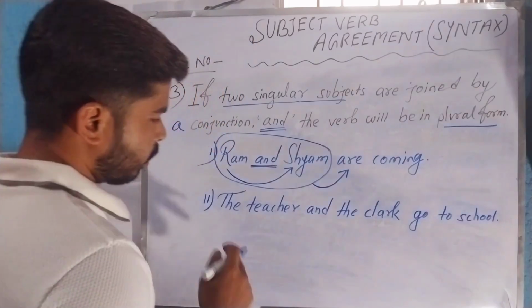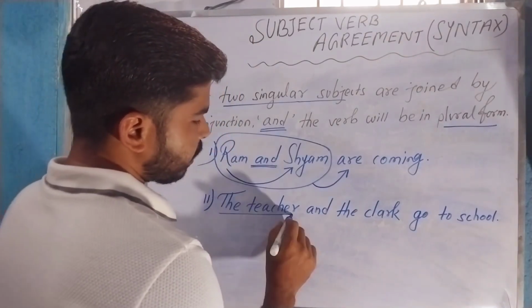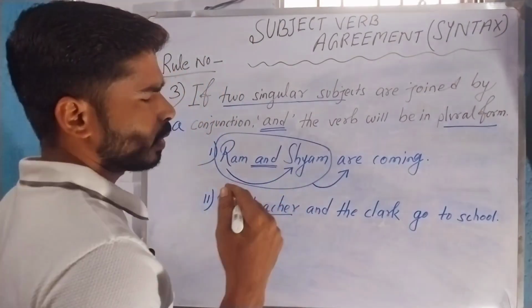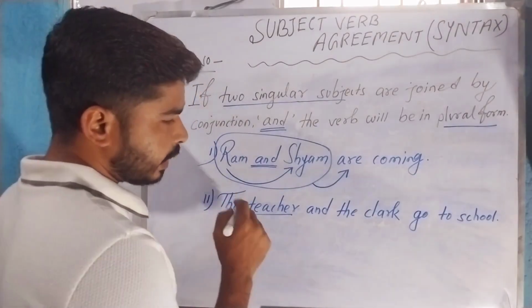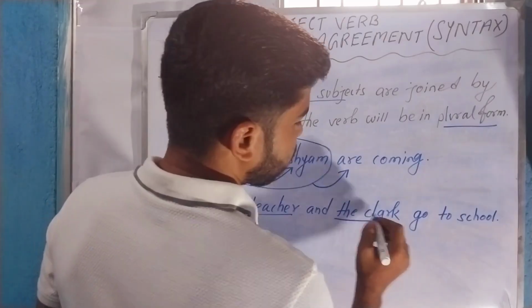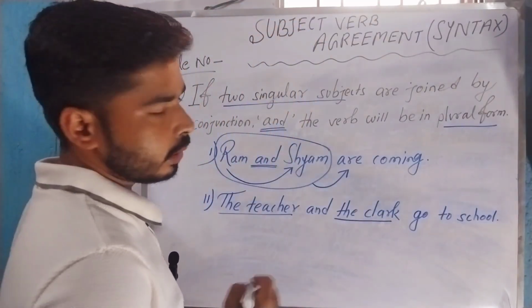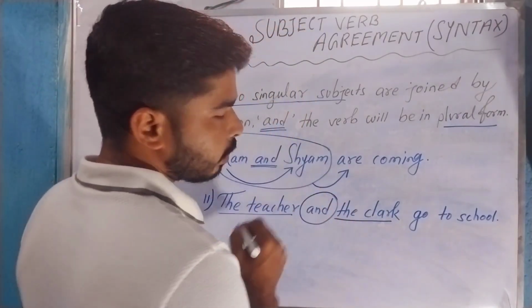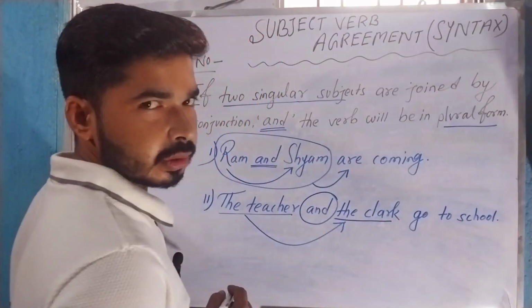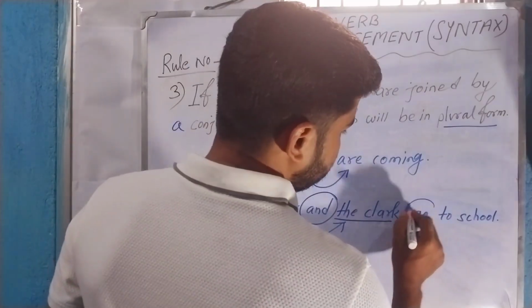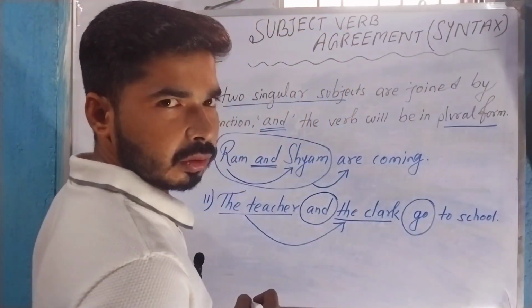Okay, so the teacher, this is the first subject, and singular, and the clerk, this is also singular. Joined by and, it becomes plural. As it becomes plural, that's why we have used the verb in plural form, go.